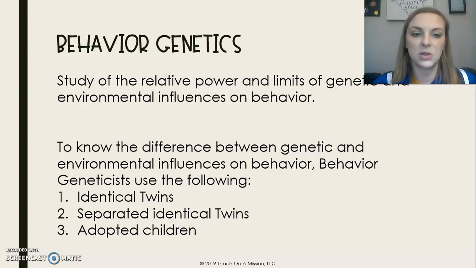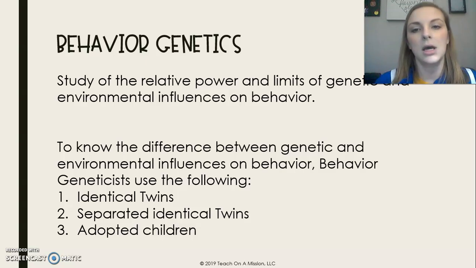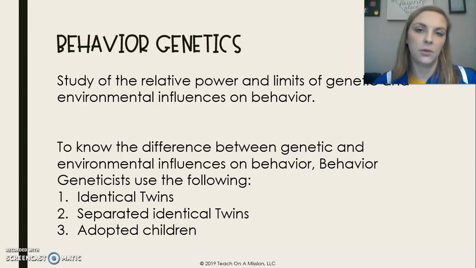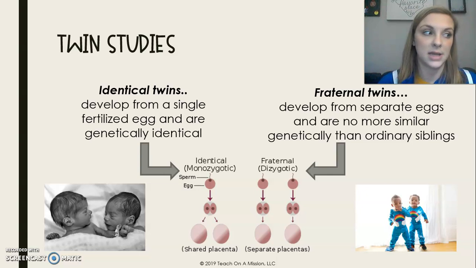Okay, behavior genetics. So this is a little bit of a crazy kind of subject that gets a little bit dicey. But what this is, it's the study of whether or not our genes or our environment influences our behavior. Basically, they're looking at, is it nature or is it nurture? And in order to study this, they look at different types of studies or at different types of people. The best people to look at are identical twins, separated identical twins, and adopted children. And we're going to get into each one of these specifically so that you can understand why they are used, okay? Let's first look at twin studies.